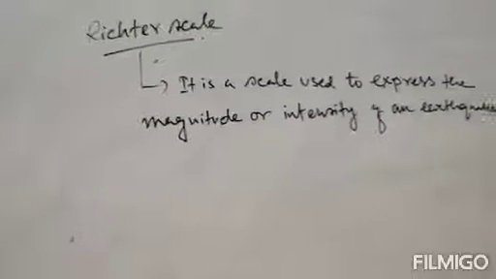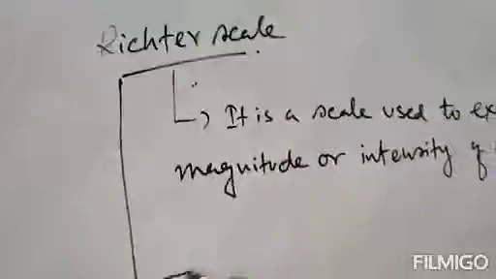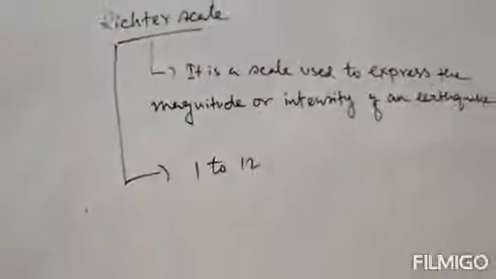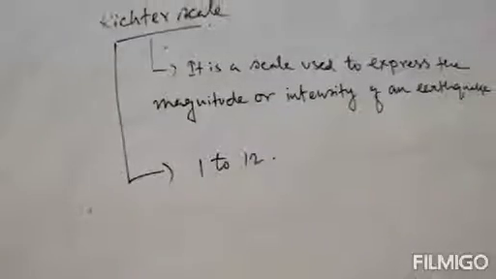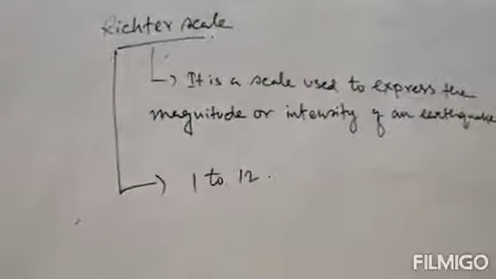The Richter scale actually is a series of numbers. This scale comprises a series of numbers starting from 1 to 12, and it is used to express the magnitude of an earthquake. Clear?